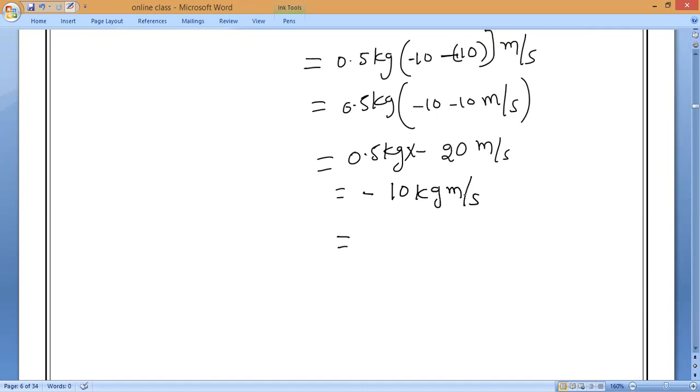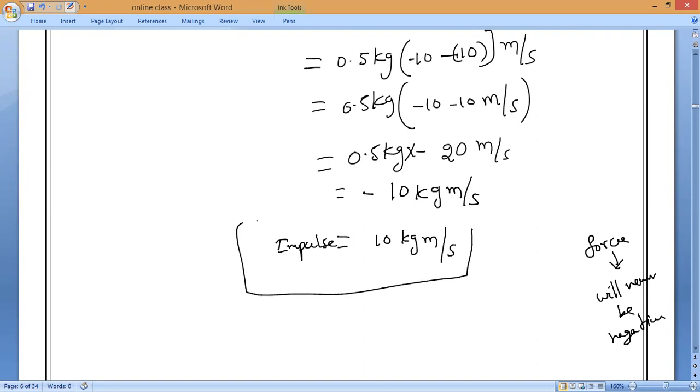So that is what you have to remember. Of course, it is impulse, we should not represent it with the minus sign, because it is only indicating the direction. Force will never be negative. So the impulse is equal to 10 kilogram meter per second. That's all. Are you clear, everybody?